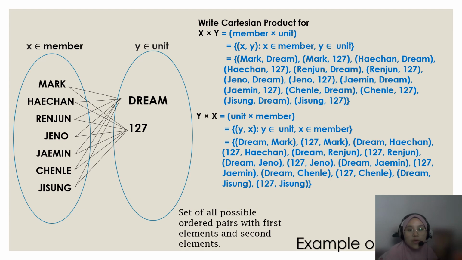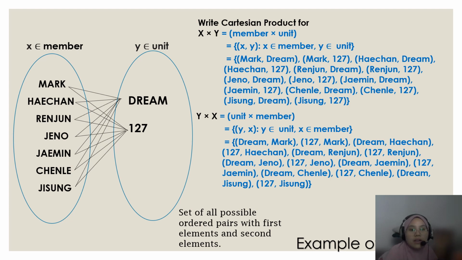So next, Y cross X. Write the Cartesian product for Y cross X. So Y is the unit and X is the members, so unit cross members. The ordered pair is (y, x), where y is an element of unit and x is an element of members. So just do it as usual, as above.